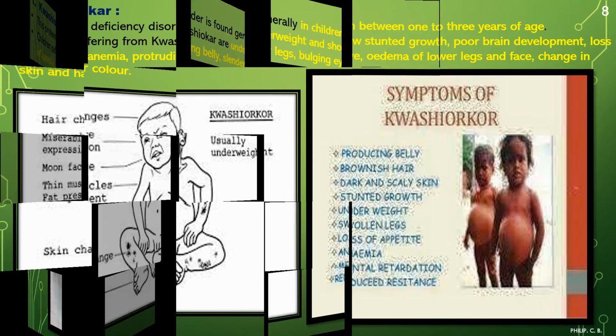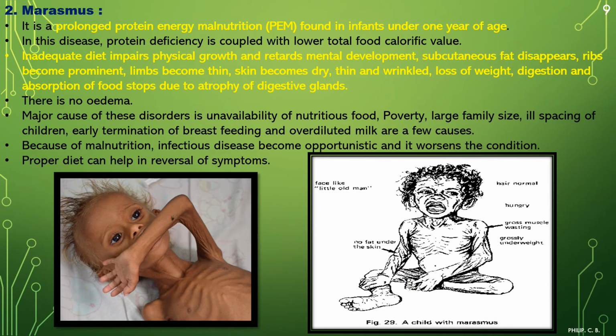Now, next, marasmus. Marasmus is again similar to Kwashiorkor, a protein deficiency, but what is the small difference? If you see the image from the previous one, the children from 1 to 3 years have a protruding belly, right? But here, again you feel very sad seeing the kids not getting proper food. You can see that even though the skin is there, the fat layers are not present, and the bones and ribs are clearly seen, right?